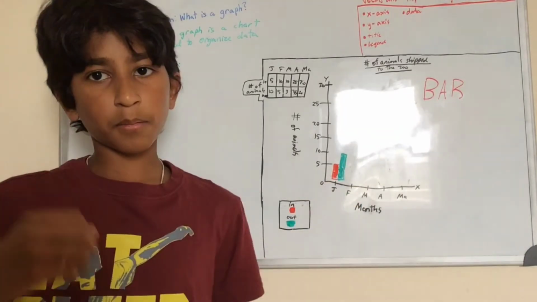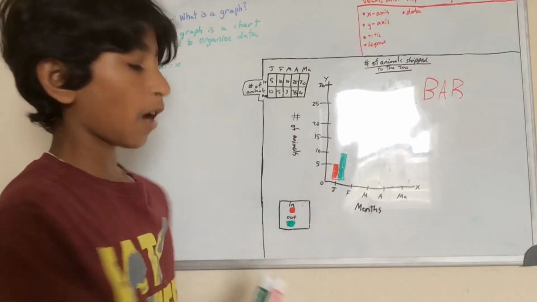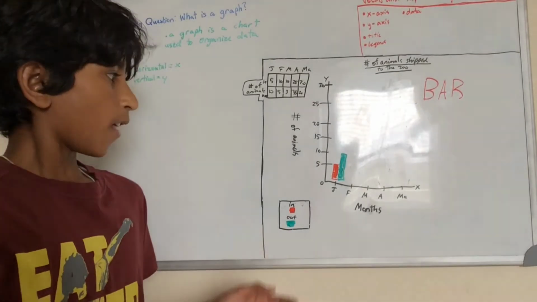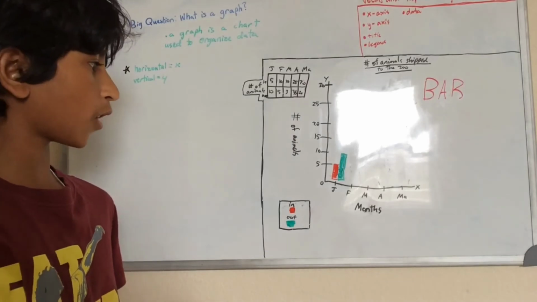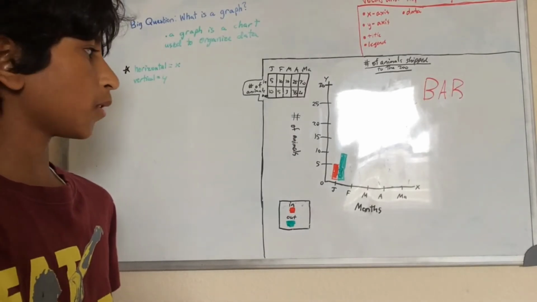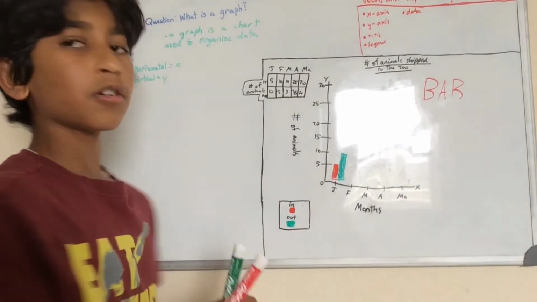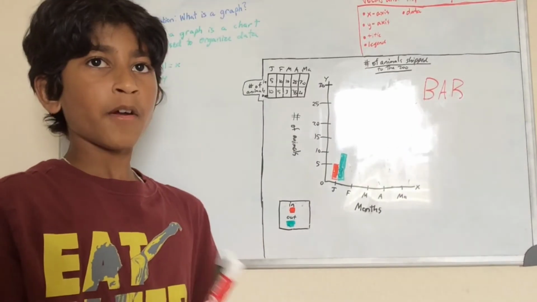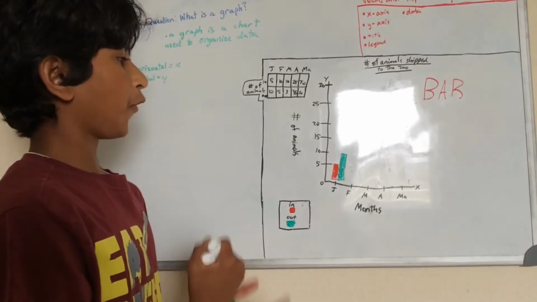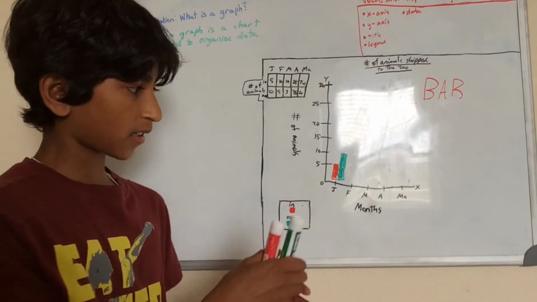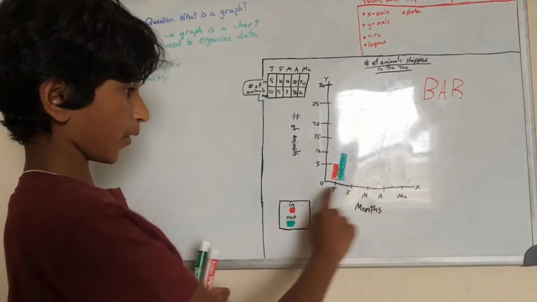But we want to do them together in 1 month. So we would put both of the bars over January. Now we can't do it the same color because then people will think it's the same thing. If we did both of them red or both of them green, then they wouldn't understand. They would think it's something different. So that's why we have to do it in 2 different colors always. Or label them something different, even though they're the same color. If we're doing 2 y-axis and 1 x-axis, what I mean by that is 2 bars coming up on the x-axis.